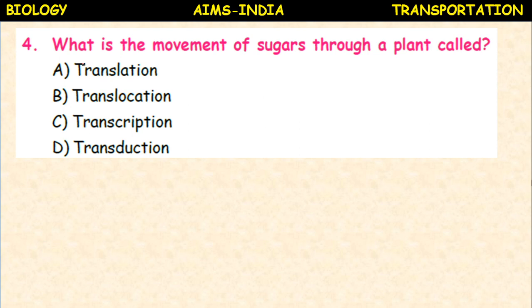Next, what is the movement of sugars through a plant cell called? Translation, translocation, transcription, transduction? It is the translocation of organic solutes. Which tissue is involved in this translocation? Phloem tissue.